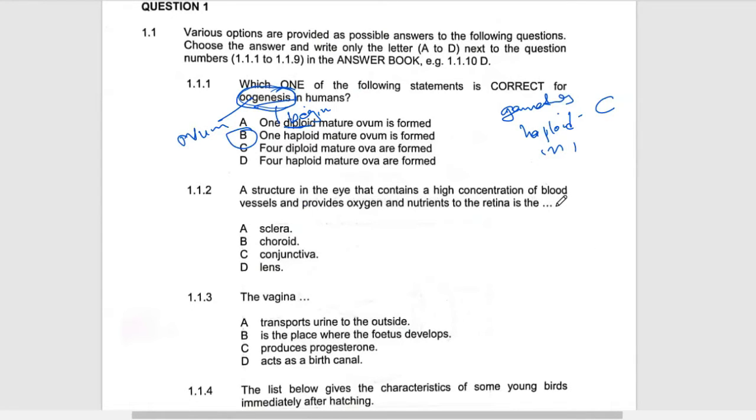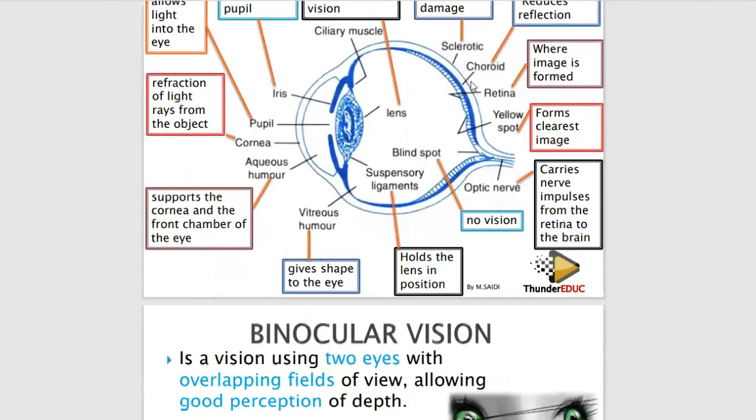Then they are asking about the structure in the eye that contains a high concentration of blood vessels and provides oxygen and nutrients to the retina. How do we call that structure? If you look at the structure of the eye, the dark part of the eye, let's go to our book and see exactly what I'm trying to show you. This is the part we are talking about, which we call the choroid.